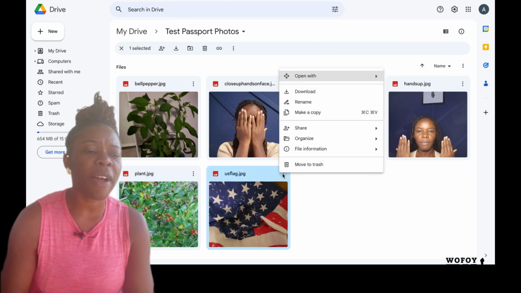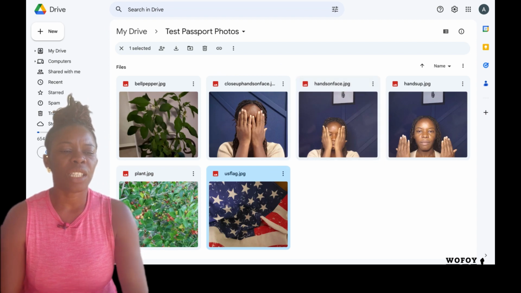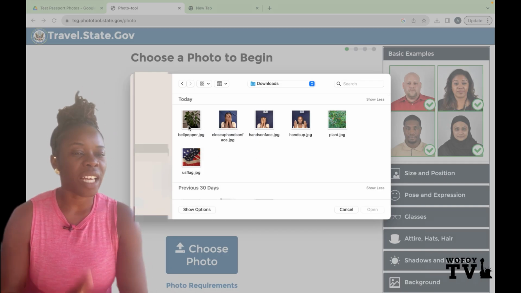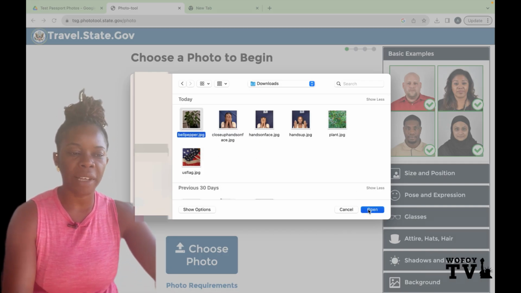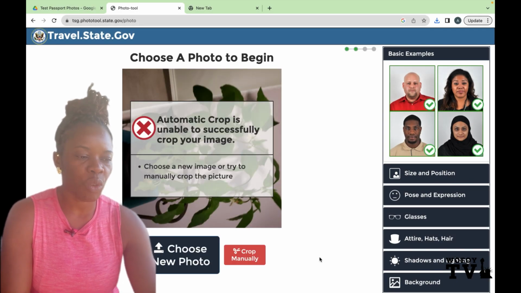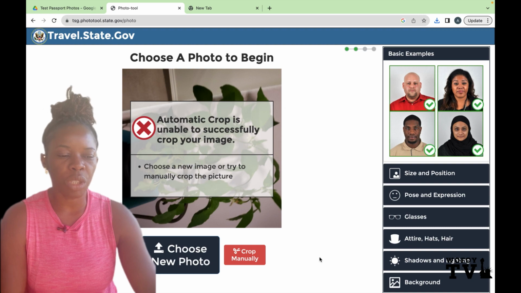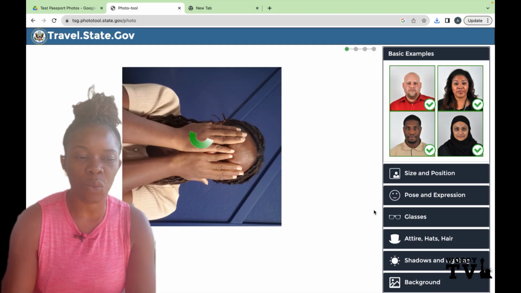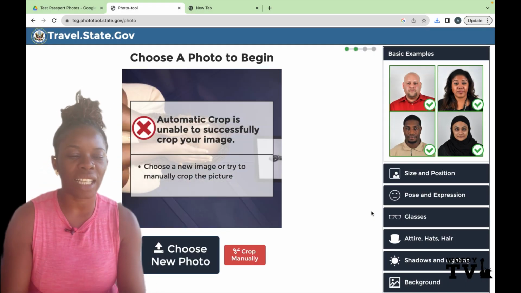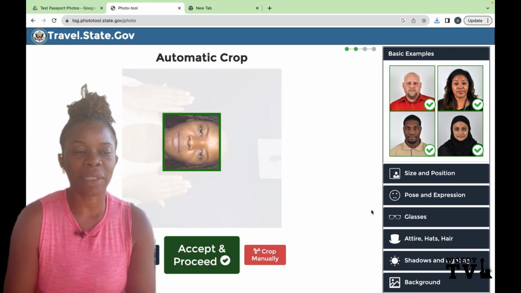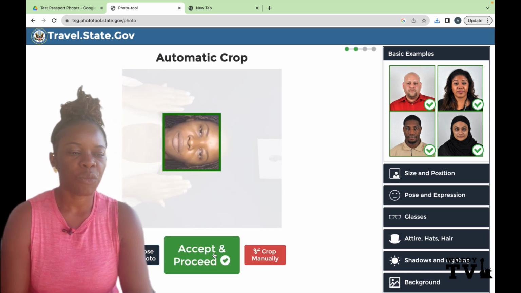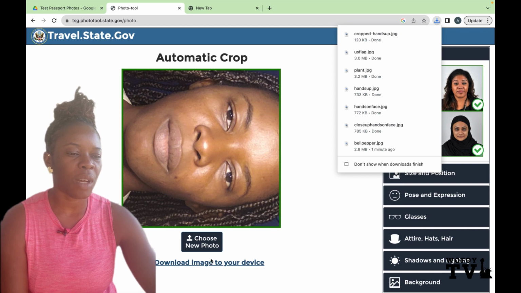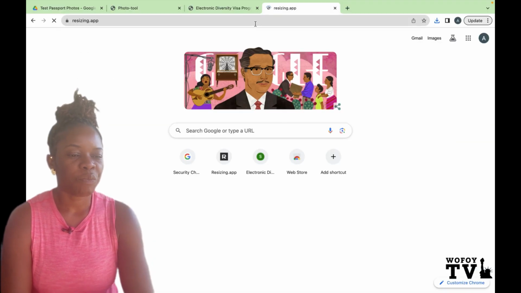Okay, now when I brought my first photo, it says automatic cropping is unable to successfully crop your image. I am testing all the images here, guys. As I told you, I'm trying to prove a point, so I want to test all of them. Most of the photos that I've brought in so far, it says you cannot crop, except one. When I cropped it, it's just like my face, like that. So I accepted that crop and downloaded that photo. Then I went on and did the next one, all of them, till I have tested all my photos.